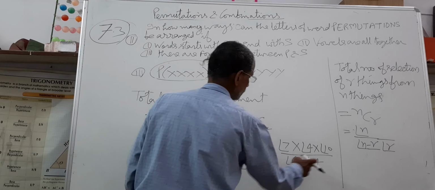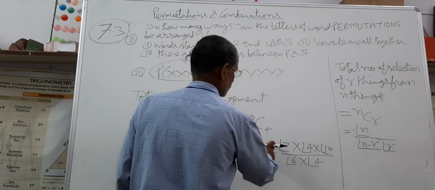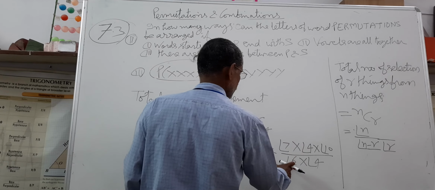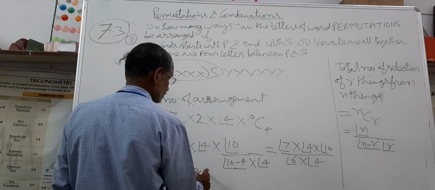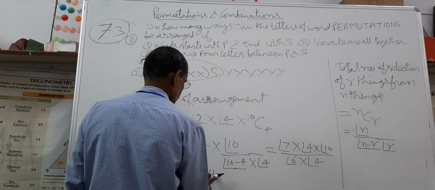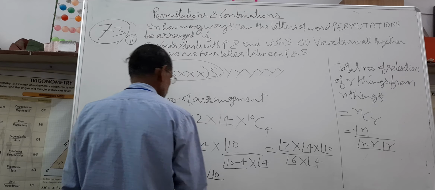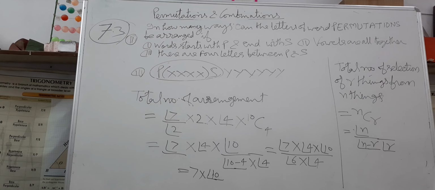Factorial 4 cancels. 7 comes out. Factorial 6 again cancels. Is equal to 7 into factorial 10. This becomes your answer. Simplify and get the result. Thank you very much.